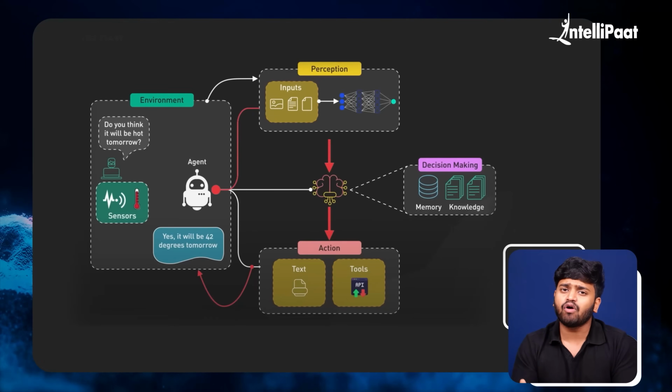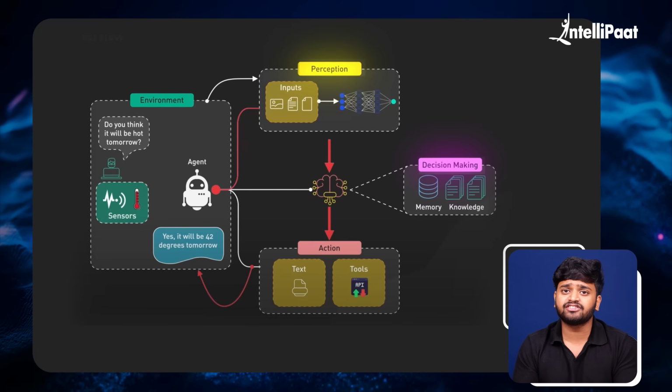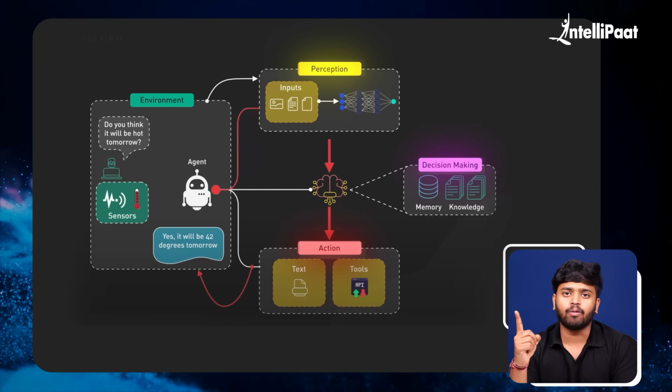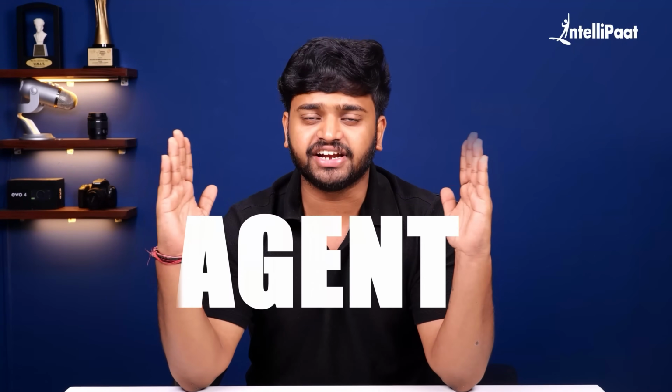Now that we have all the pieces, perception, decision making, and action, let's wrap them all in one main component that is called an agent. Now, to make this whole system work, we have three main components. The first one is the LLM, large language models. This is the brain of the operation.